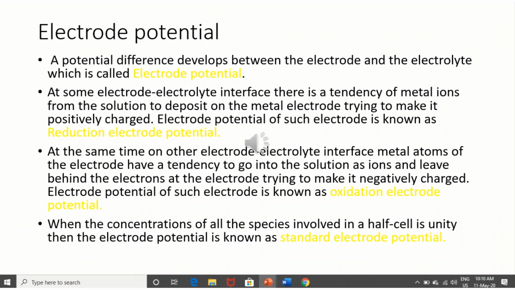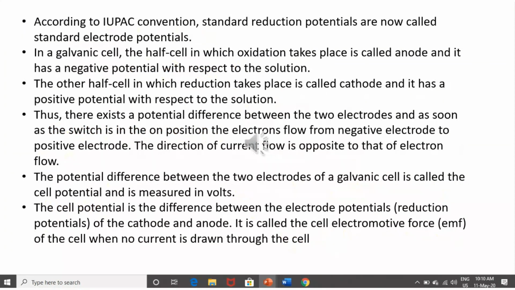Clear? Okay. According to IUPAC convention, standard reduction potentials are now called standard electrode potentials.